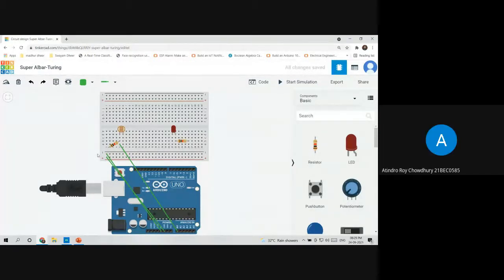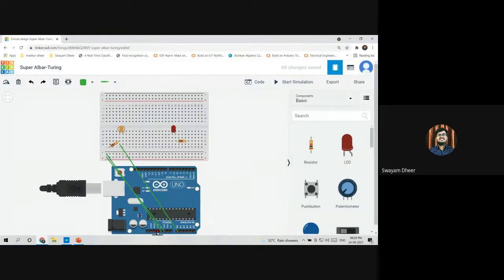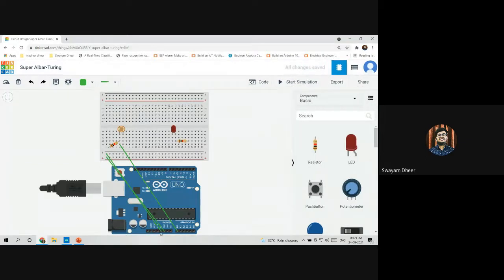How do I know what amount of voltage the Arduino can provide? Yeah, it is written here, right? 5 volt and 3.3 volt. If you connect it to 5 volt, you are getting a voltage of 5 volt. So what is the default voltage that Arduino provides without connecting it to any of the terminals?